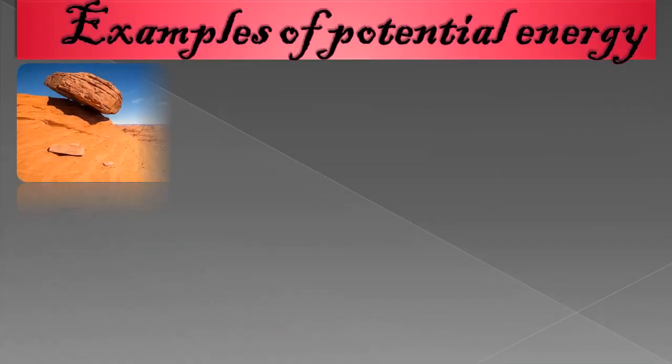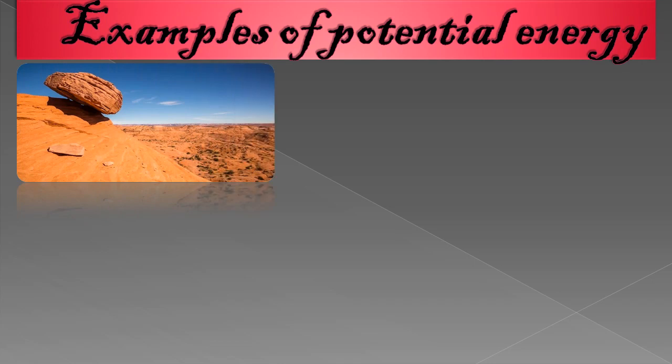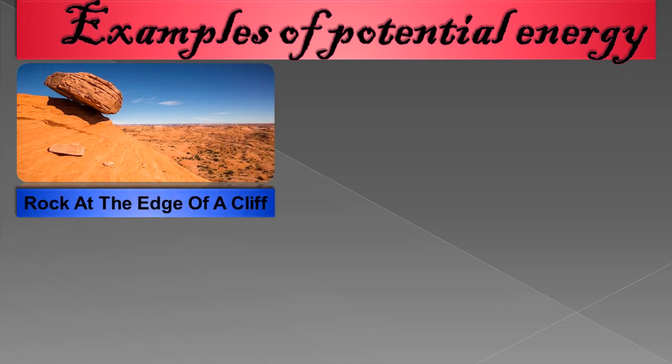Example of potential energy. The first example is a rock at the edge of a cliff. A rock sitting at the edge of the cliff possesses potential energy. As you can see in the image, a heavy sandstone is at a resting position over a steep slope, and it has potential energy as it seems ready to fall and slide at any moment.